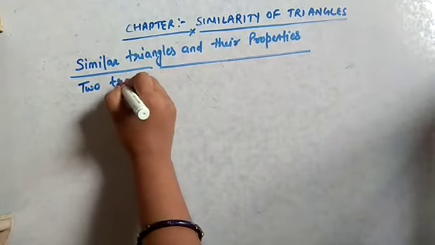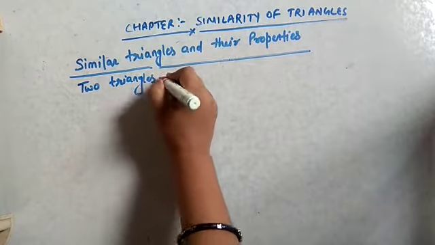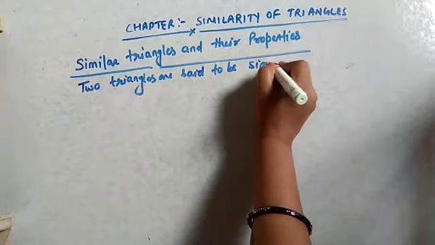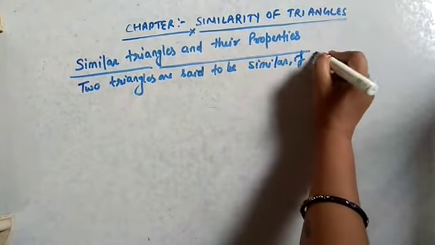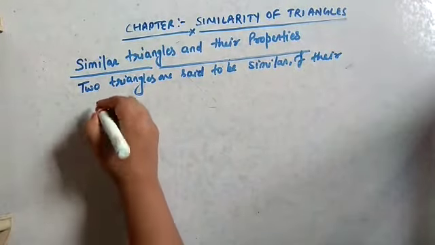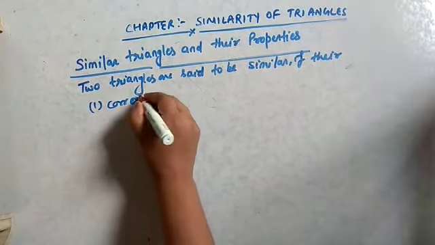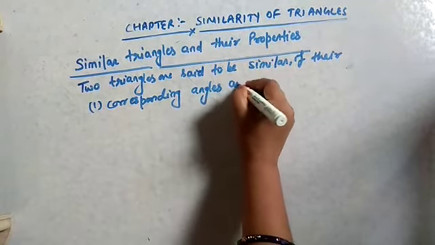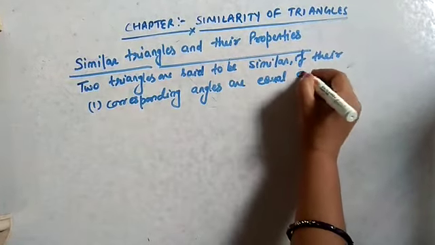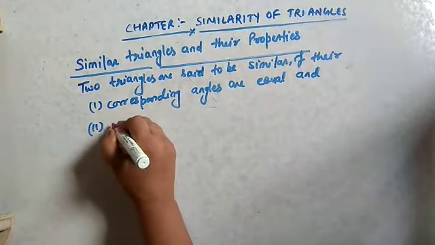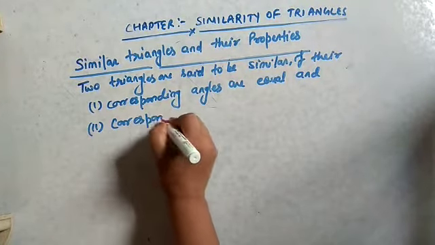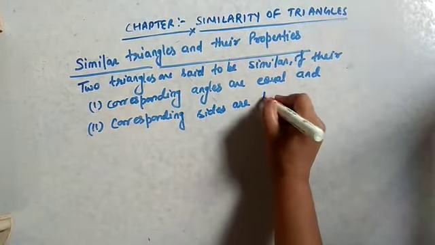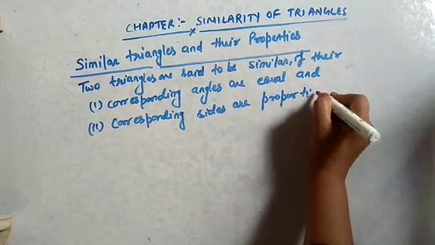Two triangles are said to be similar if their number one, corresponding angles are equal, and number two, corresponding sides are proportional.